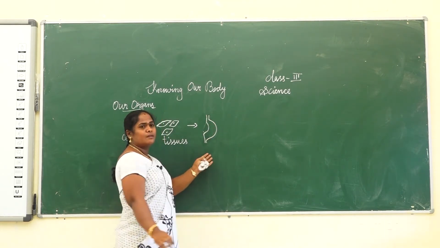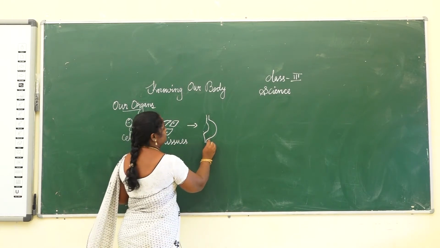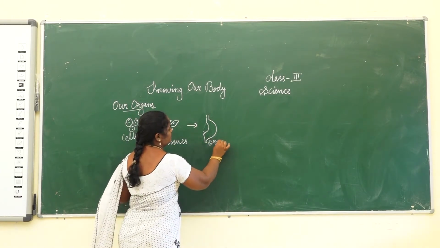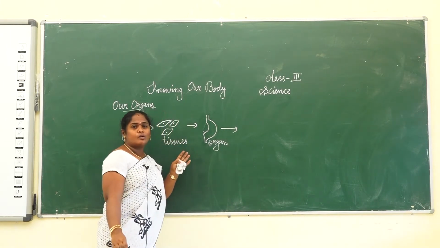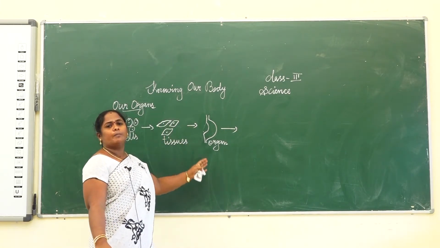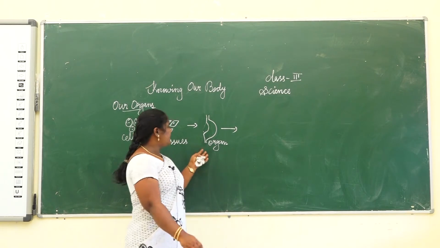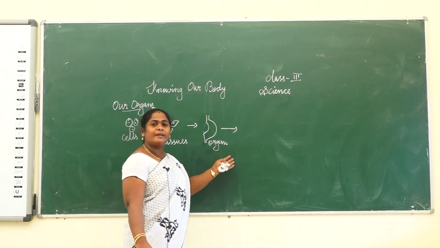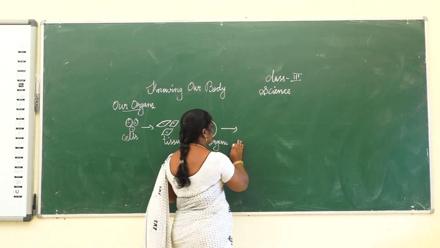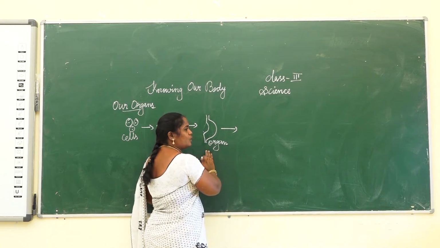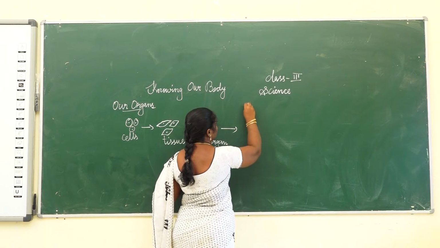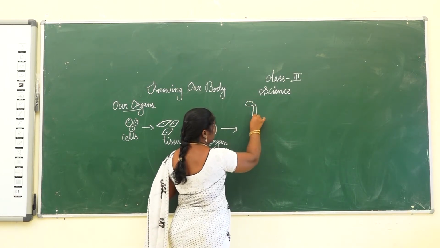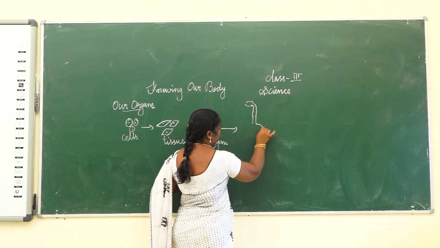This is our stomach. This is one of the organs. Many organs work together to form an organ system. For example, this is the stomach, and then our mouth, and this one is the food pipe.